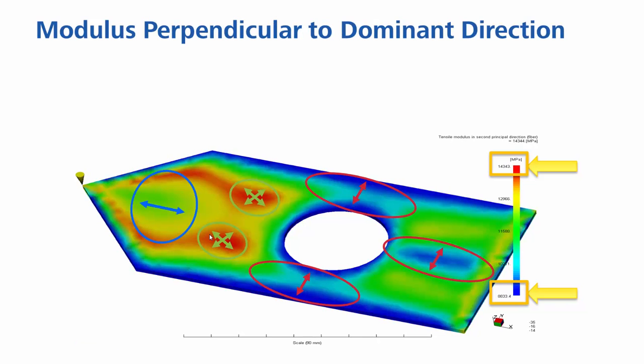On the flip side, areas that have high orientation will have a very low modulus perpendicular to the dominant direction. So even on this very simple example, we saw a huge amount of variation in the mechanical properties as a result of the molding process, which can be simulated by Autodesk Simulation Moldflow.